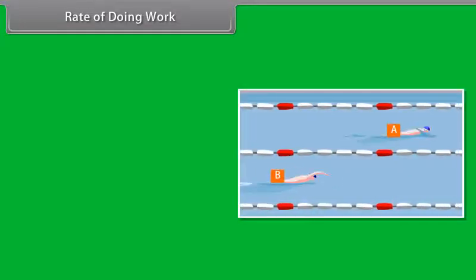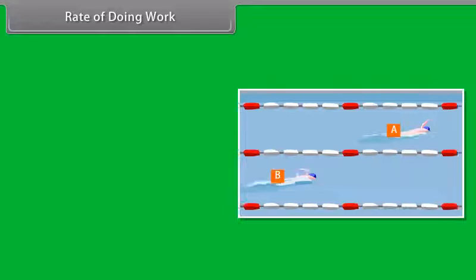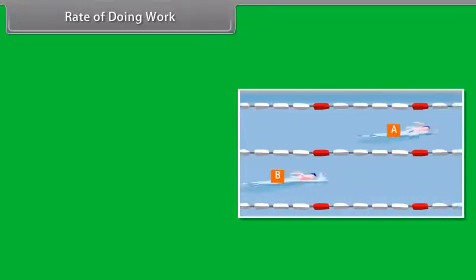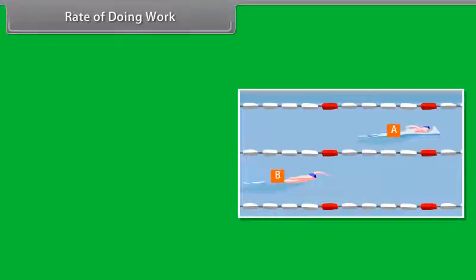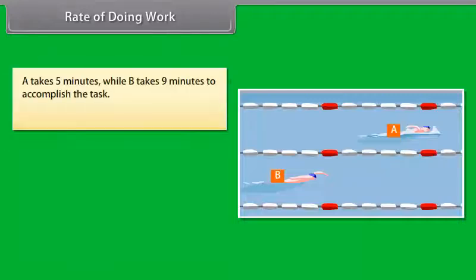Rate of doing work. Consider two children, say A and B. Let us say they are of the same age. Both start swimming separately. Let us say A takes 5 minutes while B takes 9 minutes to accomplish the task. They did the same work, but A has taken less time than B to do the work.